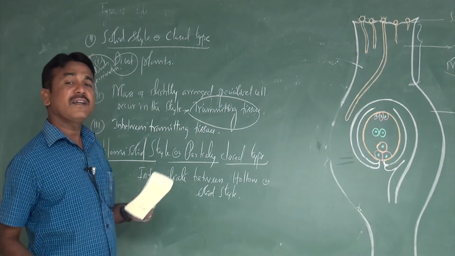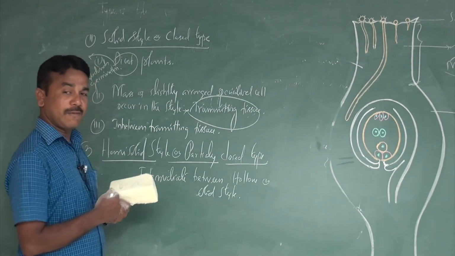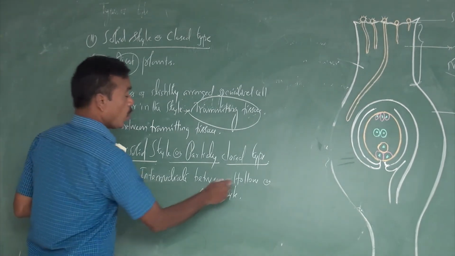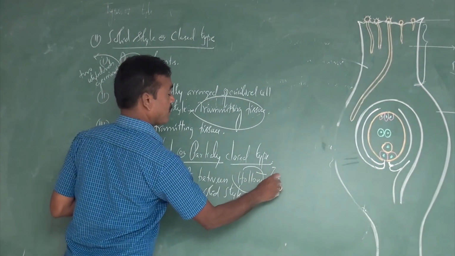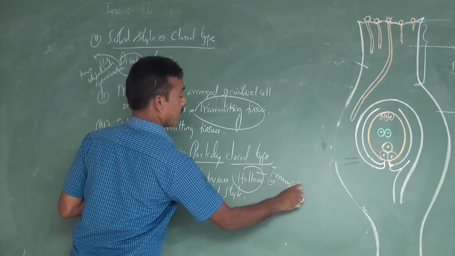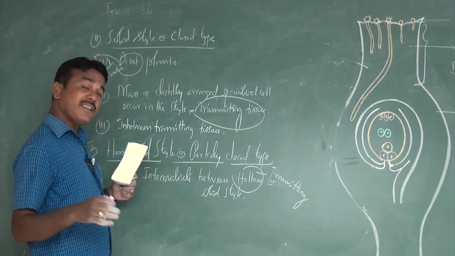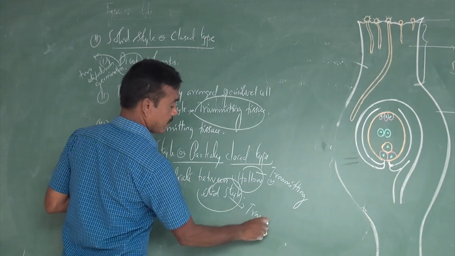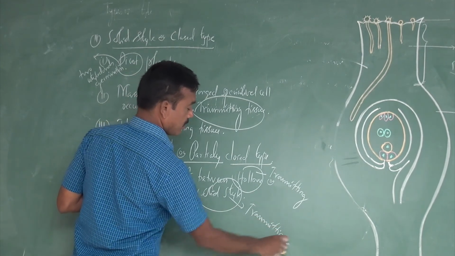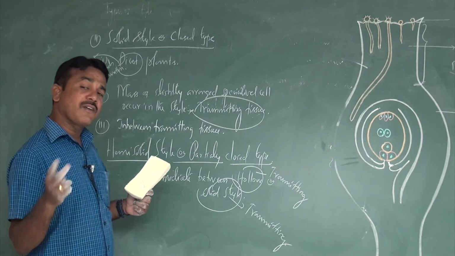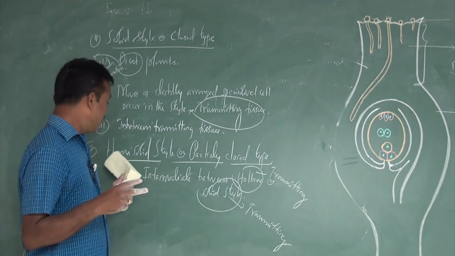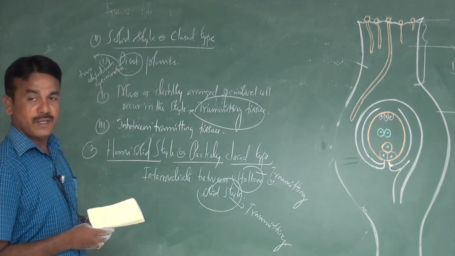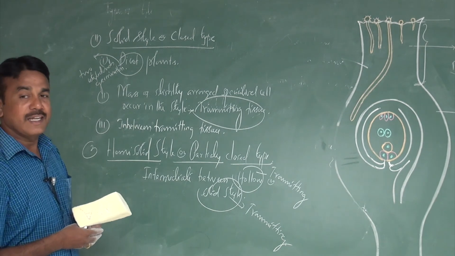There are different opinions among the authors. Some authors say the hollow style contains transmitting tissue. Some authors say the solid style contains transmitting tissue. Due to these different opinions, this is commonly called the hemi-solid style, also called the partially closed type. These three are the different types of style.